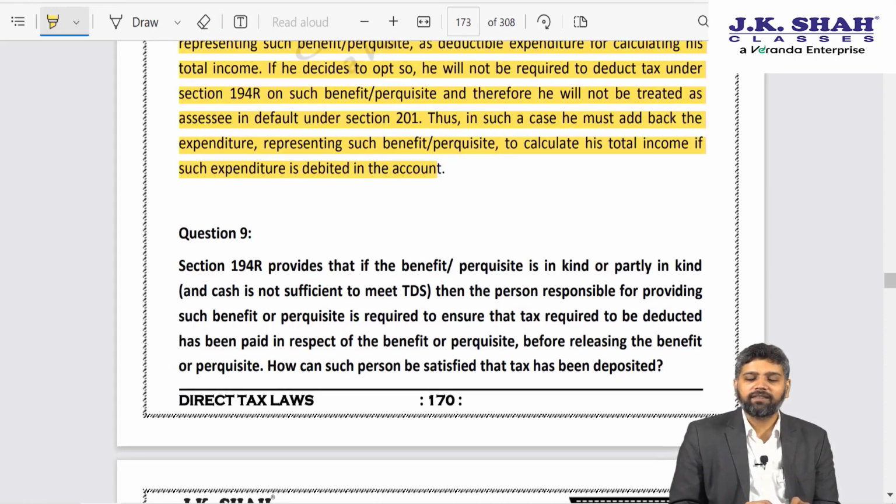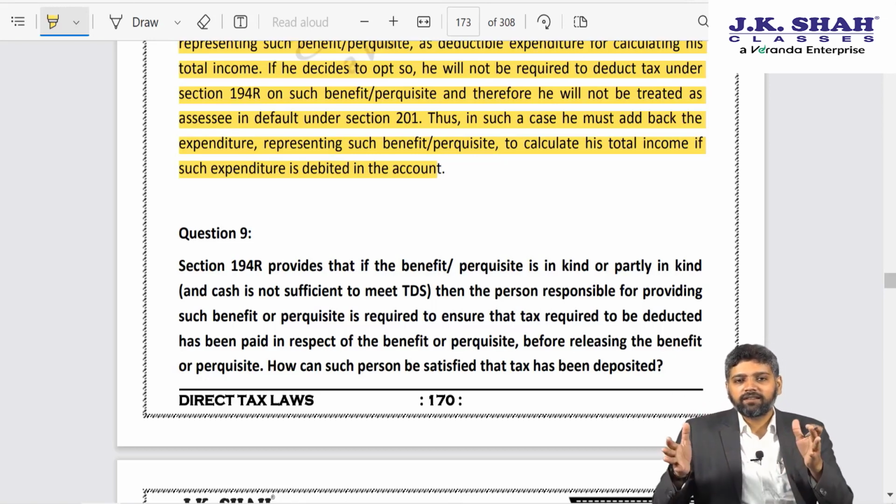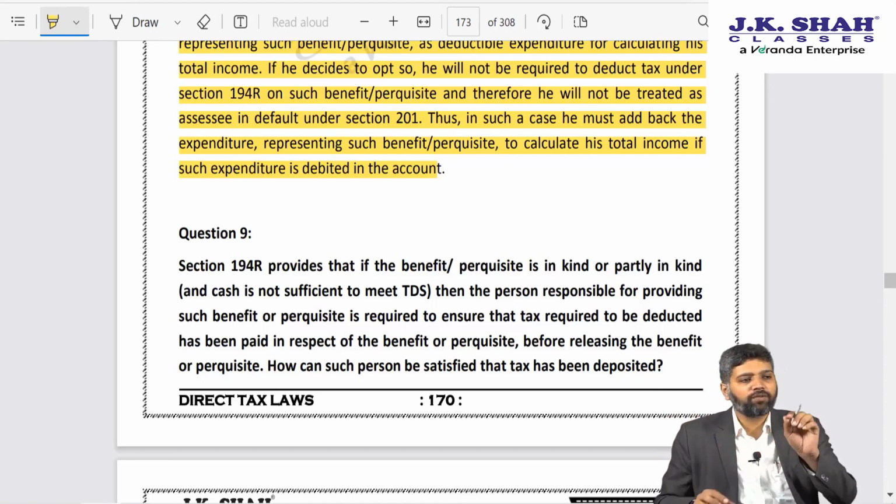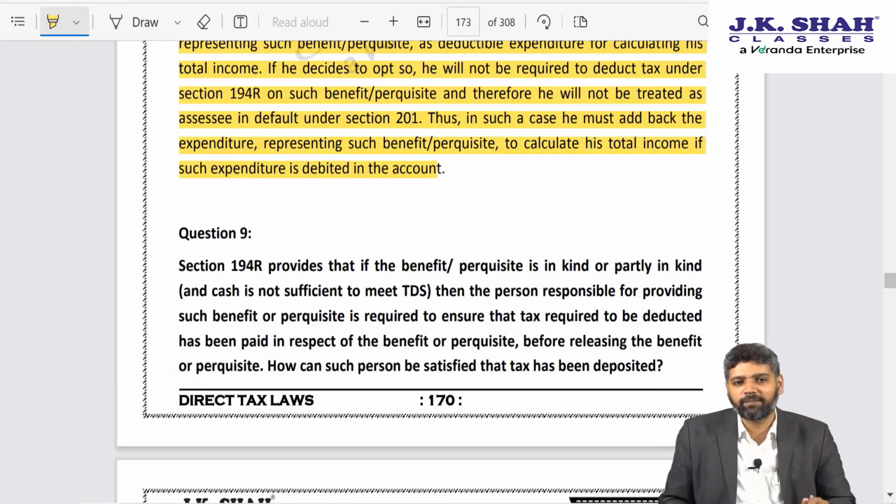So in short, the government is saying that if you are providing a conference to dealers, there may be some benefit or perquisite like hotel stay, traveling expense, food expense, or maybe sightseeing. You have taken them for a conference, but then one day sightseeing is there. Now that is a group of dealers. It is not possible to identify for every person how much is the value of benefit. This fellow ate 2 chapatis, that fellow ate 3 chapatis. You can't identify like that.